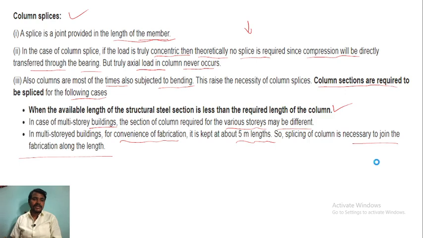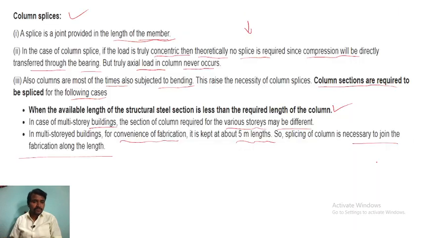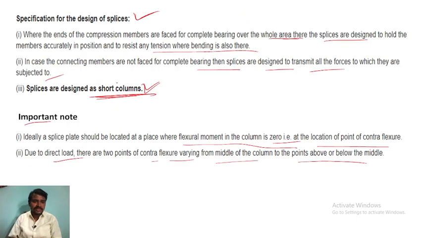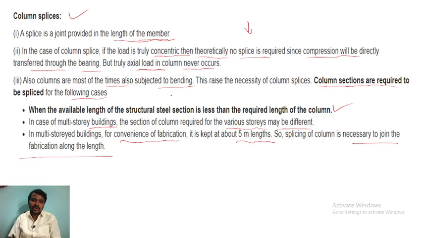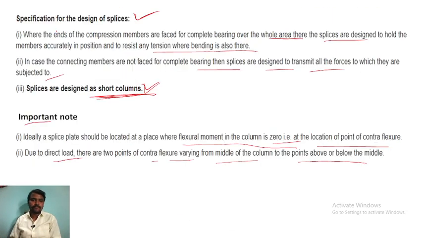So they are asking here, the splice plate for the steel column is generally designed as which one? We can say splices are designed for short columns. Okay, this one was my mistake, don't worry. So the answer for the 37th question is short column.